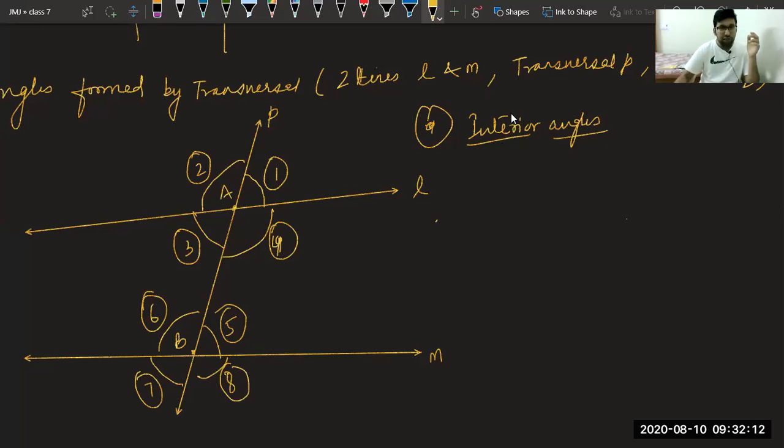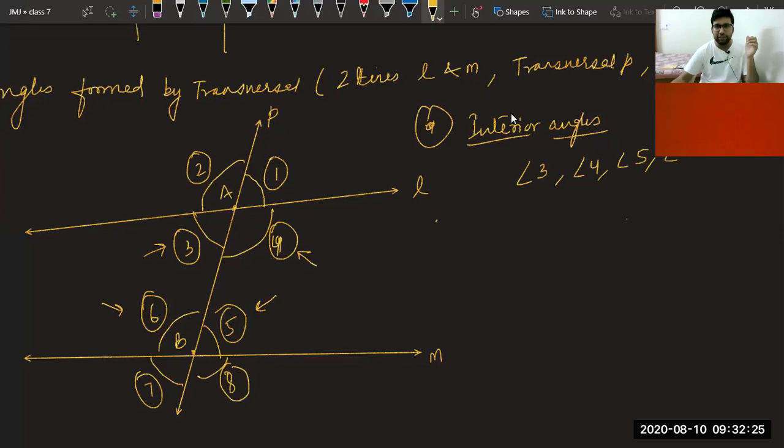Yes, very good. We can see angle 3 is coming in the interior, angle 4 is coming in the interior, 5 is coming in the interior, and 6 is coming in the interior. So angle 3, angle 4, angle 5 and angle 6 are the interior angles. Similarly, we have exterior angles. Class, please help me.